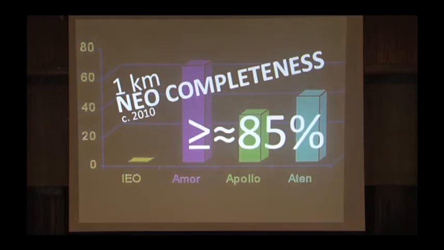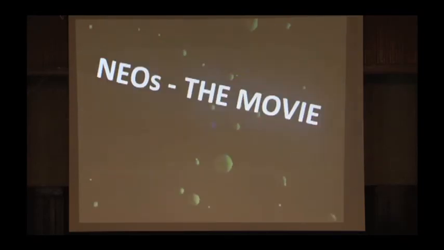So right now, I made this figure a while ago, we're at the point where we know 90% of all the objects that are Amors, Apollos, or Atens, and we only know about 10% of the objects that are entirely interior to the Earth's orbit. That's because if they're entirely interior to the Earth's orbit, they're always in the direction of the sun. And we can't look in the direction of the sun to find asteroids. So we do not know where most of those objects are.